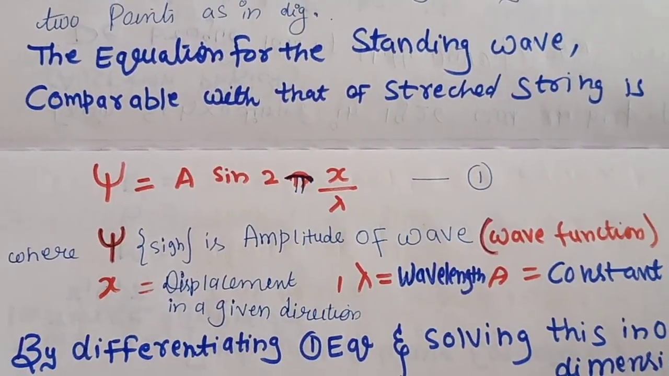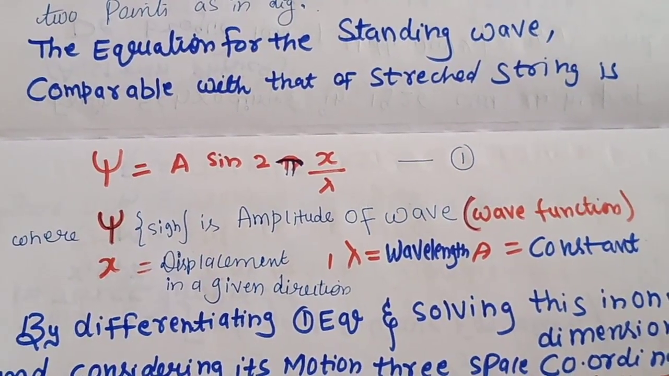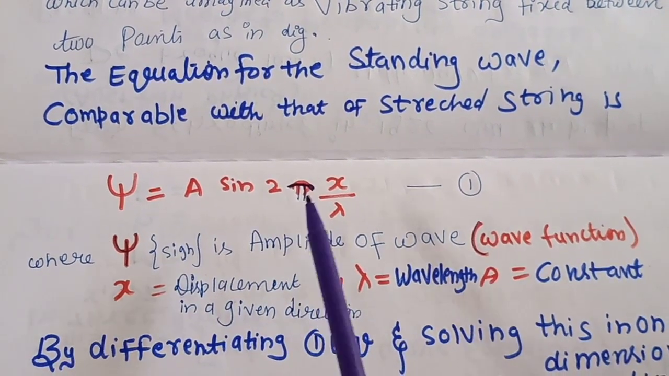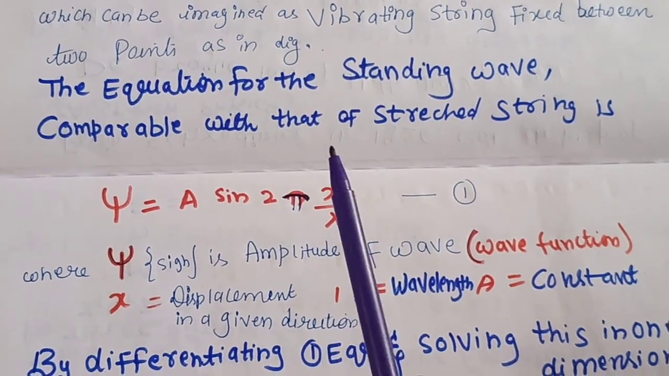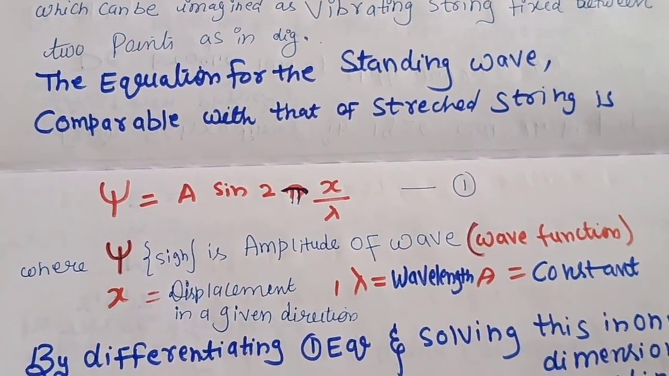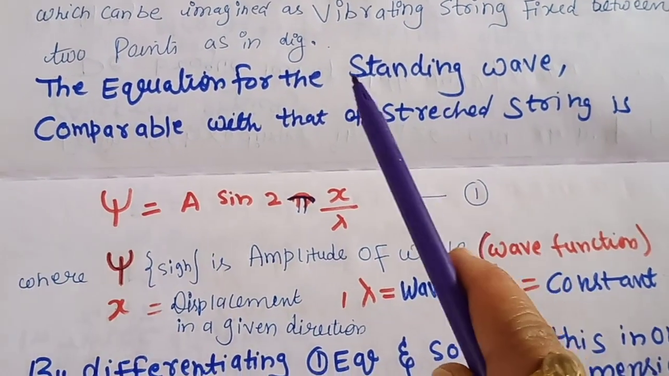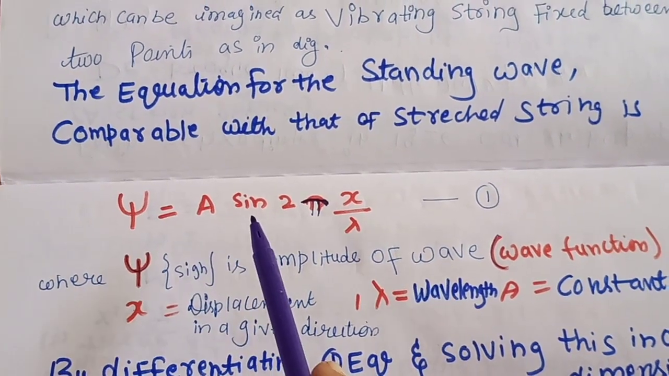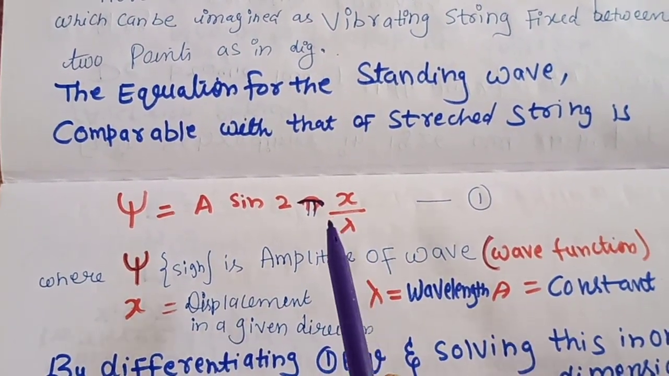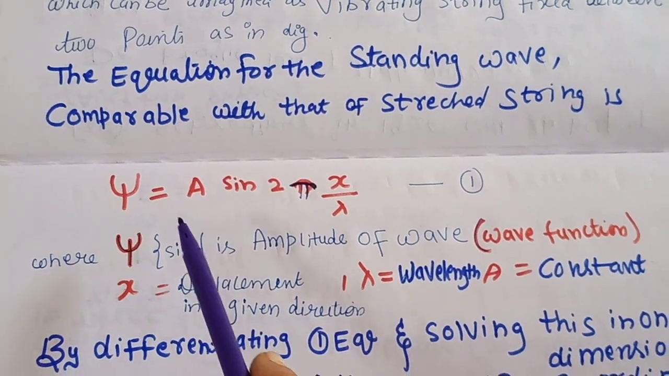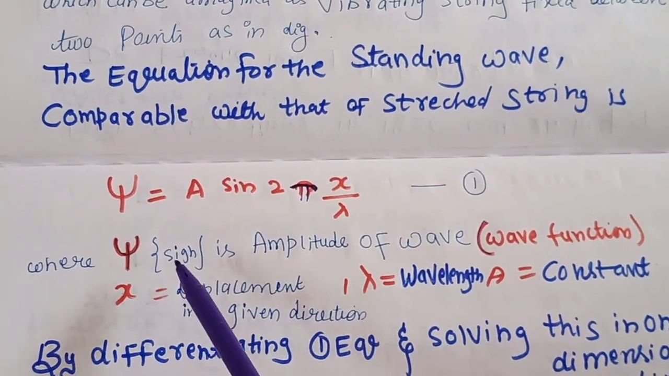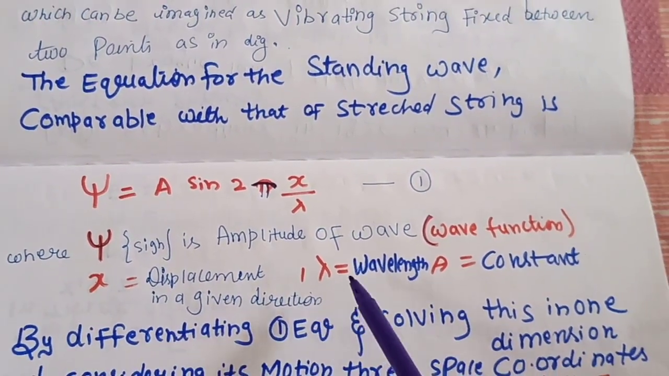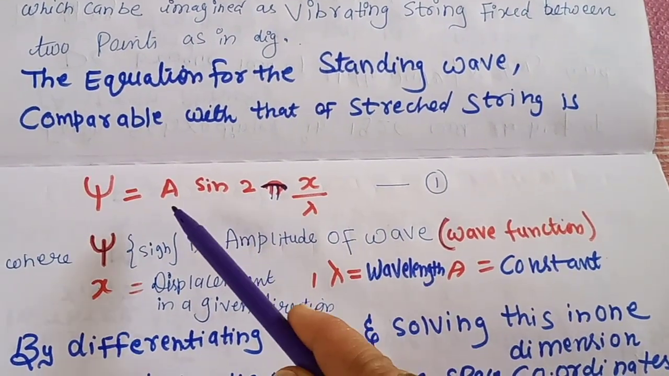So the equation for the standing wave, comparable with that of the stretched string, is psi equals A sine 2 pi x upon lambda. Students, for starting the Schrodinger wave equation, we first take the equation for the standing wave, which is psi equals A sine 2 pi x upon lambda. Here psi is the wave function, or we can say the amplitude of the wave. X is the displacement in a given direction, lambda is the wavelength, and A is a constant here.